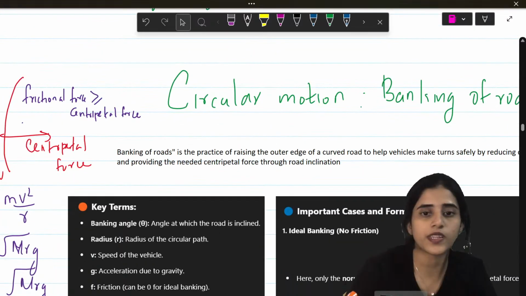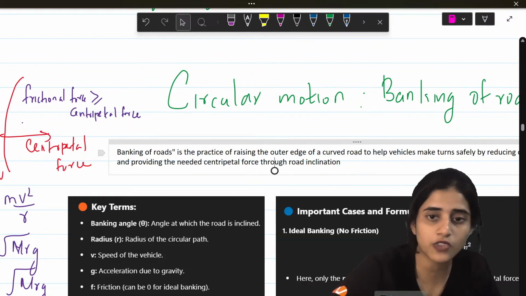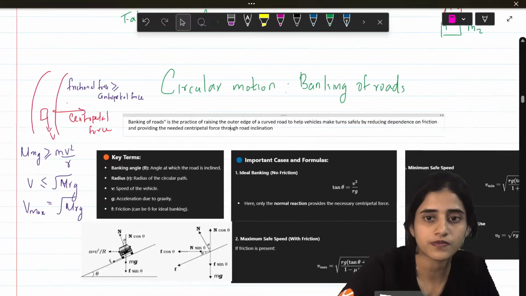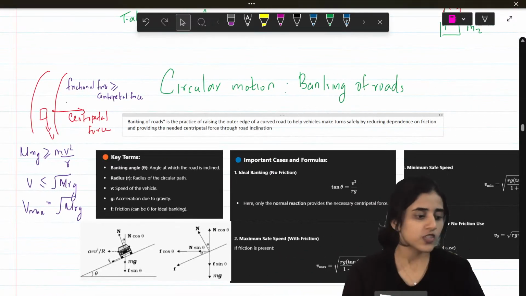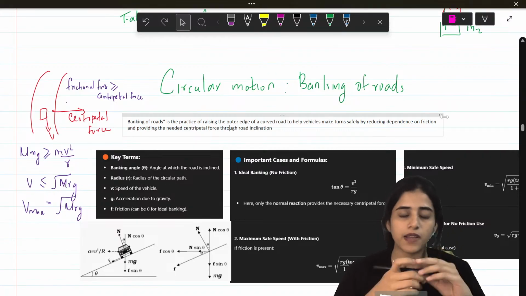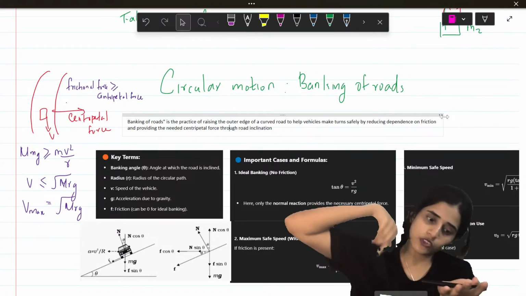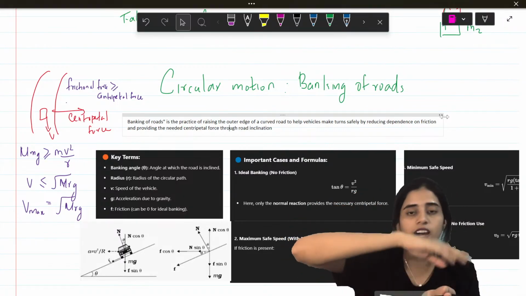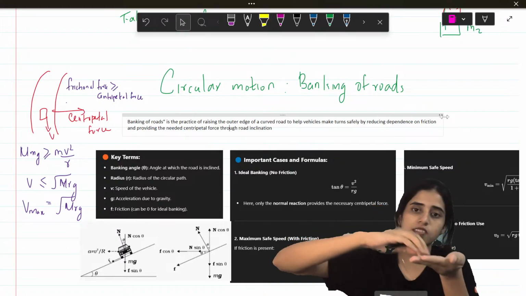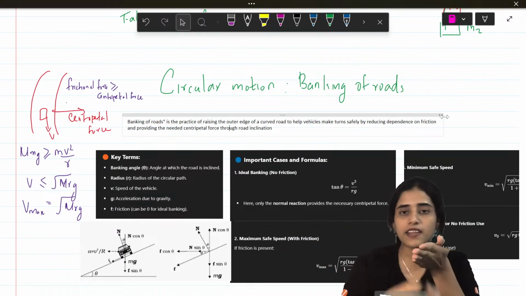Okay. Next is circular motion or banking of roads. So why do you need banking of roads? What is banking? Banking is if you have a curved road, okay? If you just go on it straight, the car might skid. So what they will do is, this curved road, they lift it a little. The road was like this, they lift it a little, they make it at an angle.